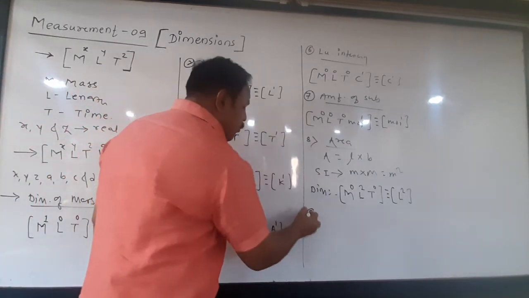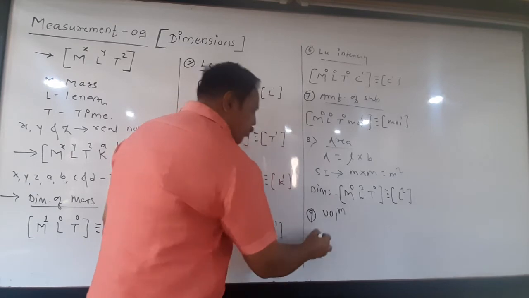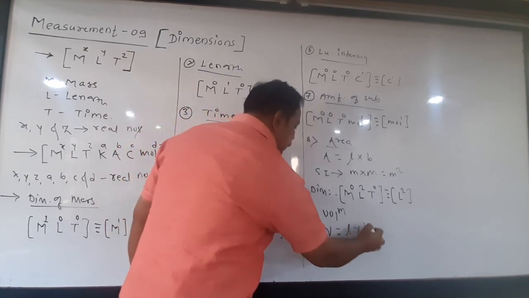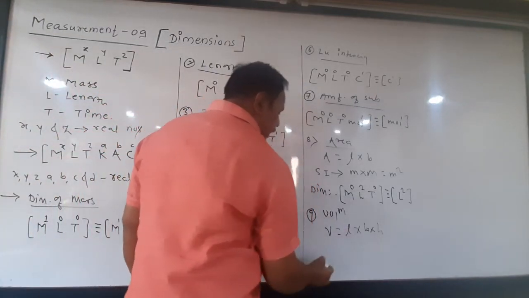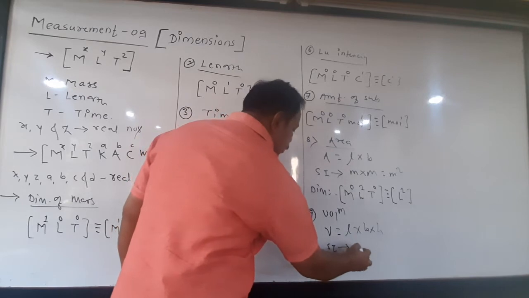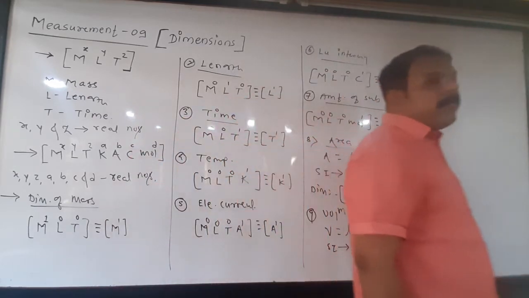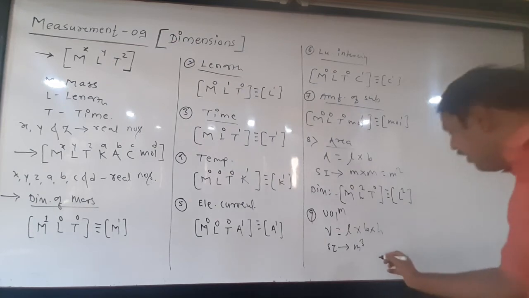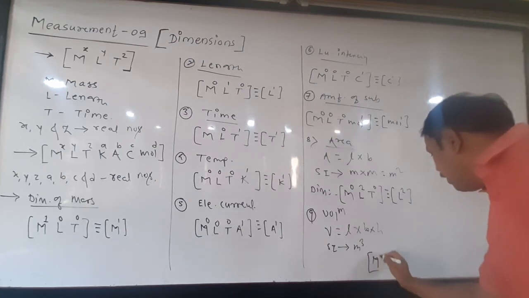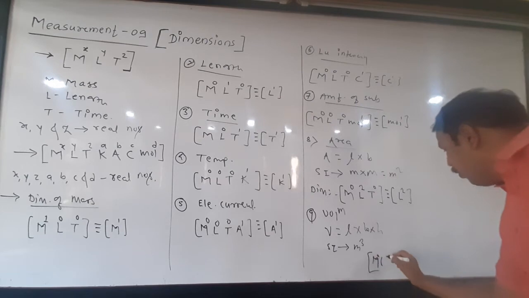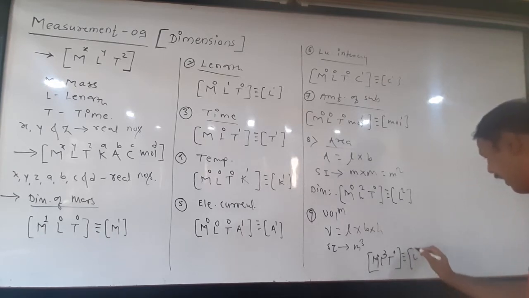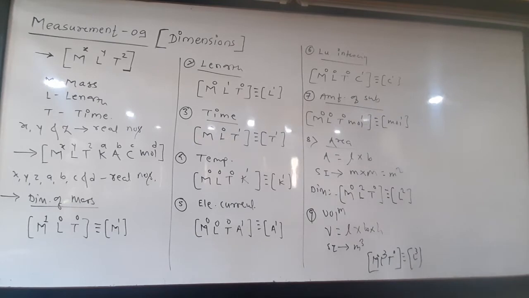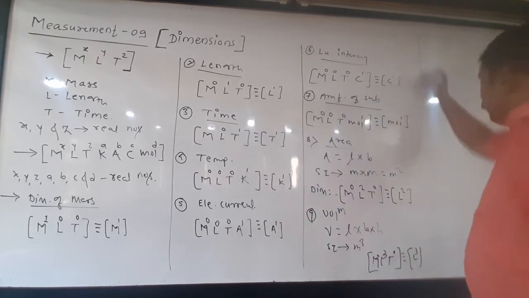Take down another one. What are the dimensions of volume? We know the basic formula of volume: length into breadth into height or depth. Length is measured in meter, breadth in meter, height in meter. So what is the SI unit? Cubic meter, which means 3 lengths are there. So the dimensions are M0, then L3 and T0, or simply it can be written as L3. These are the dimensions of volume.